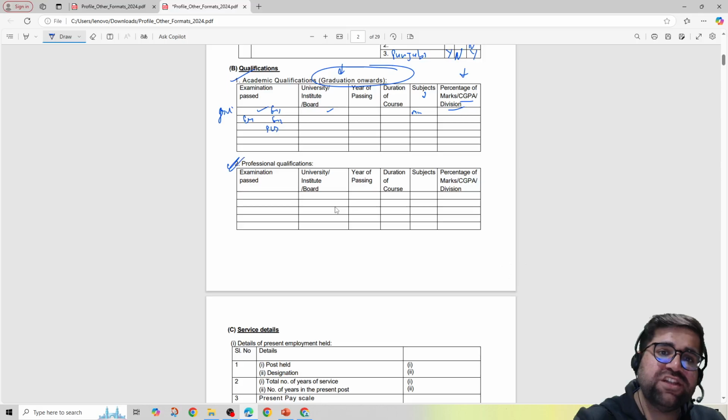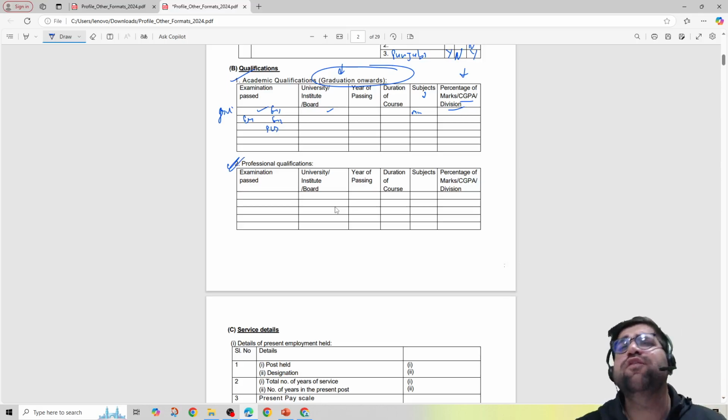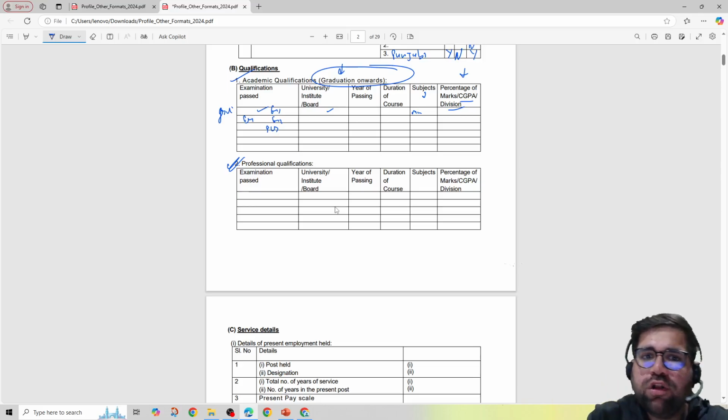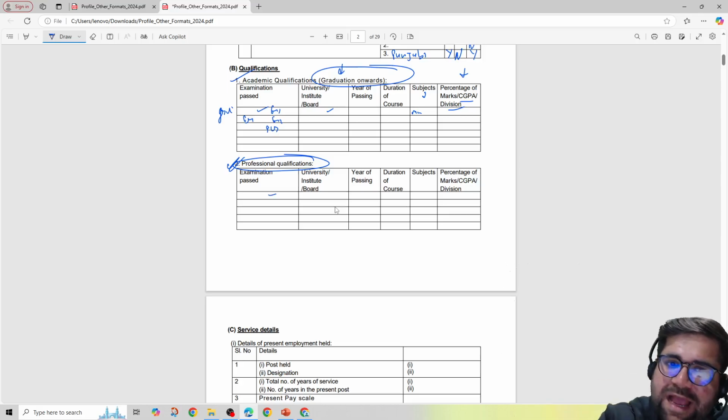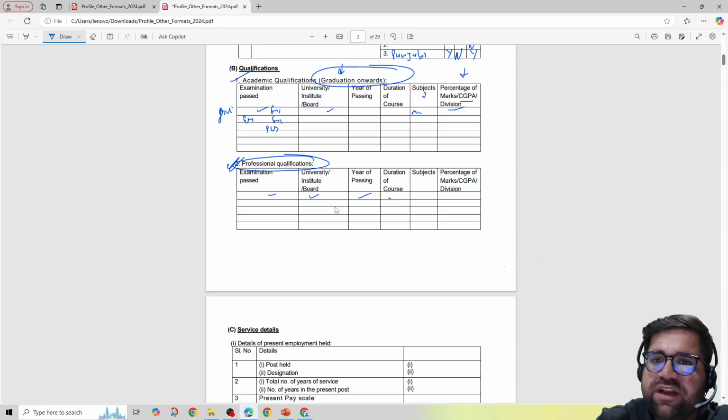Then comes your professional qualifications. Professional qualifications basically means any certification program which you have done. For example, if you have done your diploma in banking and finance, if you have done certification in NBFCs, certification in any insurance sector, all those things will come over here. So this is known as professional qualification. Examination, institute, year of passing, duration, subjects, and again the same thing, percentage.